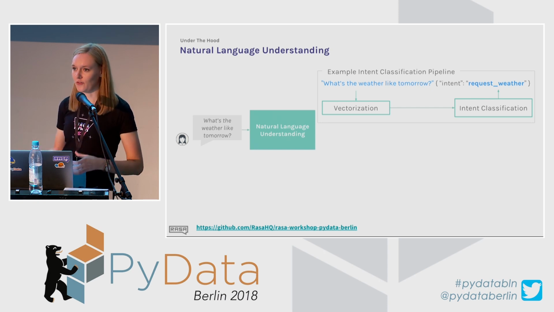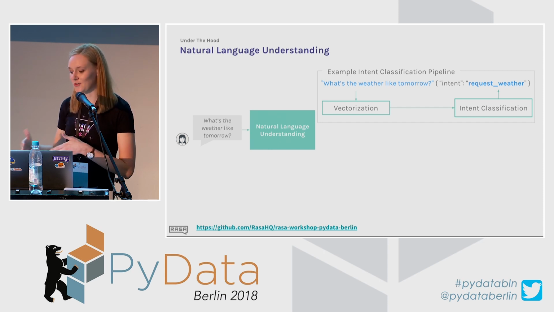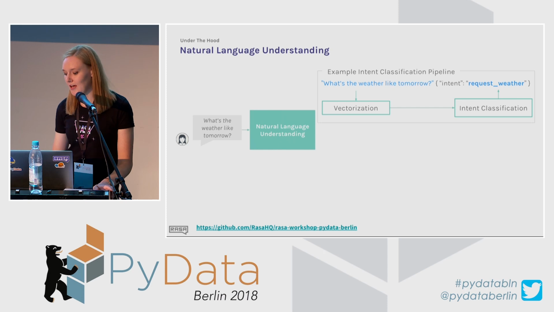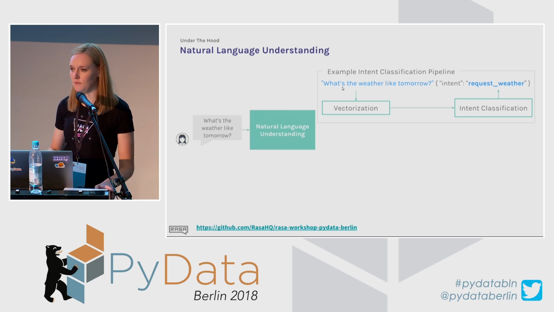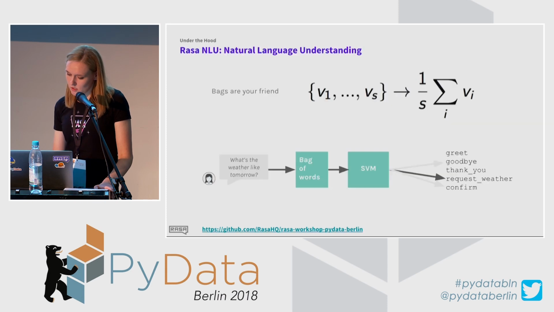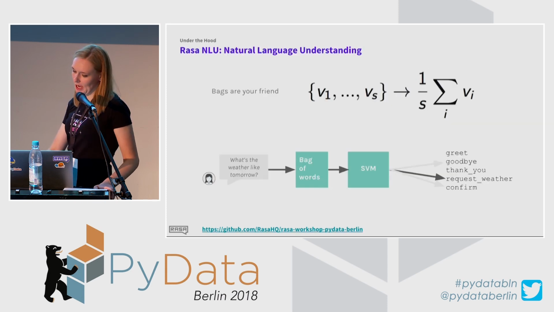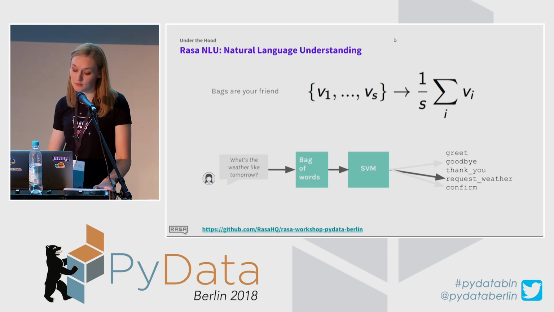Then we use word vectors to create representations of the sentence, which are then used to train the model. It is a classification problem: when we have an input, what's the weather like tomorrow, the result of this classification problem would be request weather, for example. So how does that work? This is one of the examples of how it can be done.